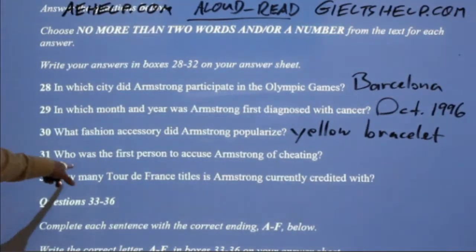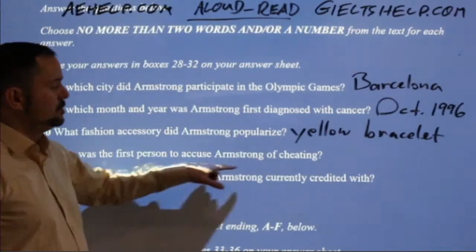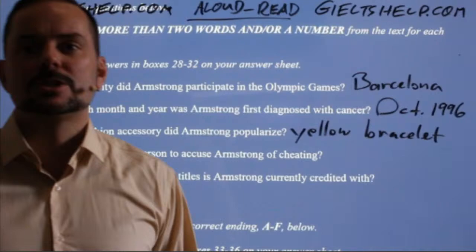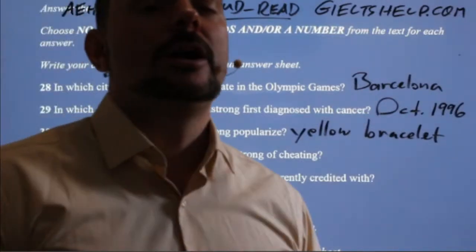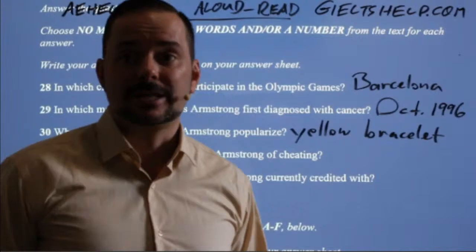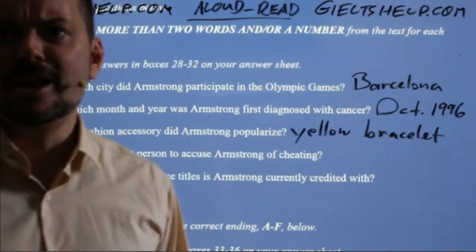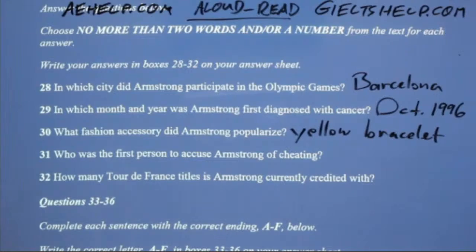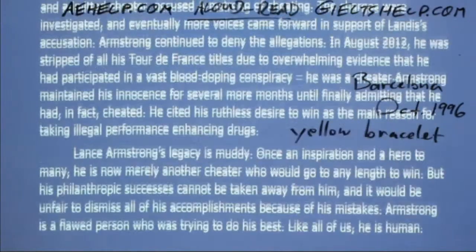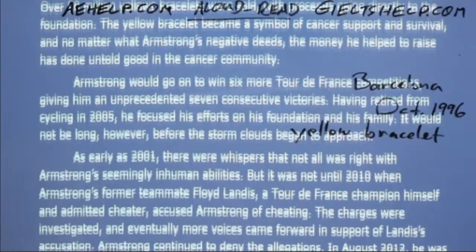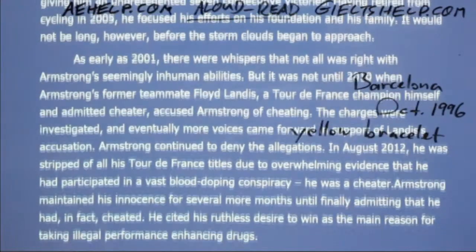Okay, who was the first person to accuse Armstrong of cheating? Again, this was fairly clear. I remember clearly it was one of his teammates, so it's quite a shock, right? It was like, oh, it's his teammate. Abhishek, did you write it down? Floyd Landis? I can't remember the exact spelling of the name, but I remember it was somewhere near the middle. Okay. Or coming near the end.